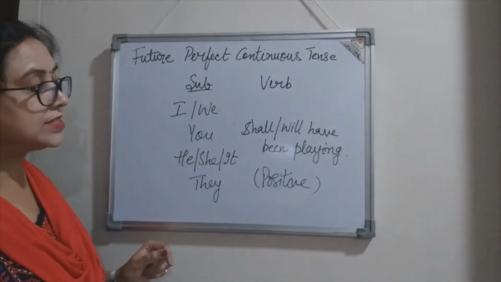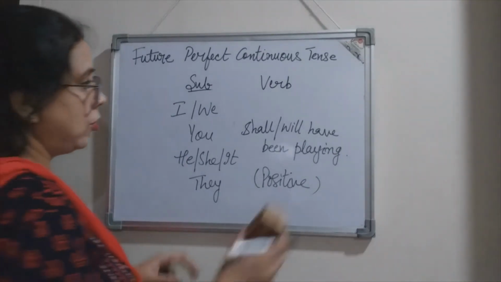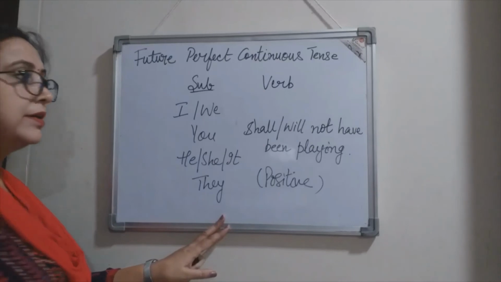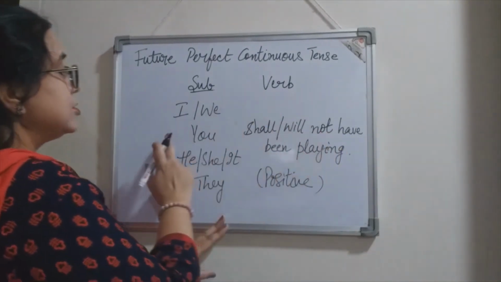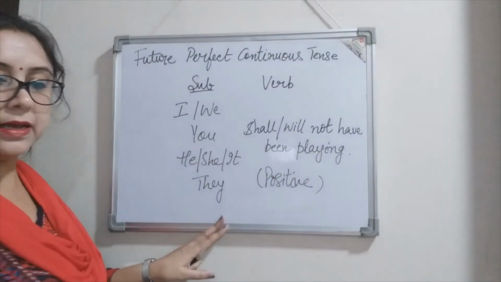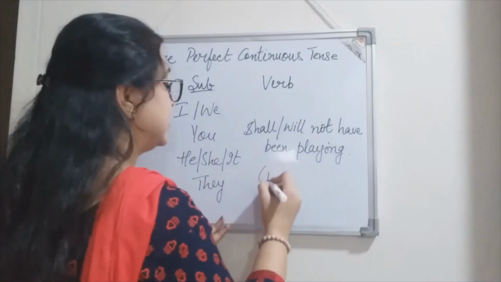Now how can we change them into negative form? Yes, just the addition of not. So we have added not over here, right? So let us see the sentences. Now these are in negative forms.